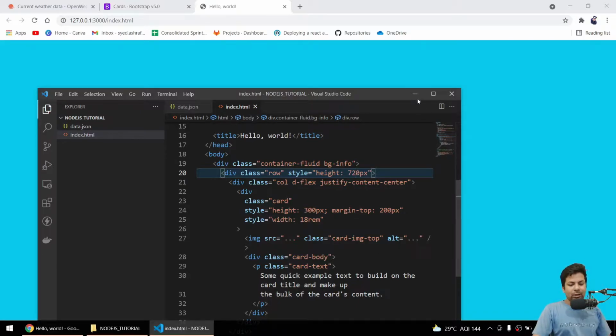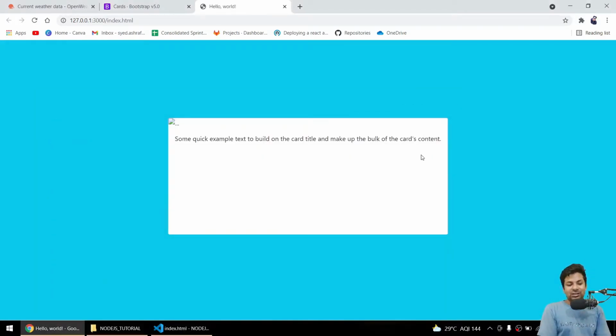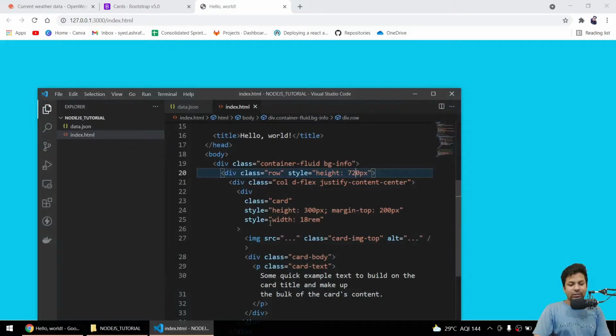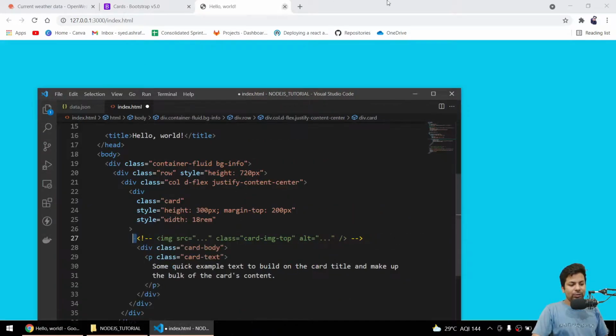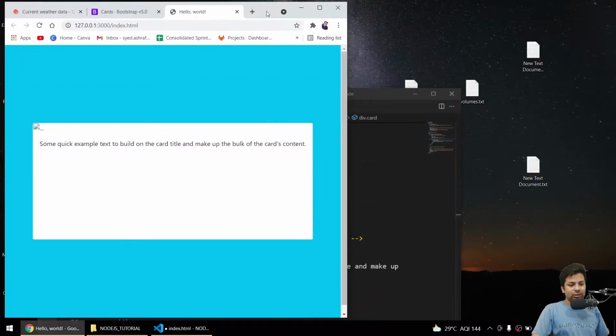Yeah, so I mean it's not the best design or the best practices, but I'm just telling you how you can build. Okay guys, now here we'll give the image if you want, so let's just comment this part out. Now we'll just put this stuff side by side.